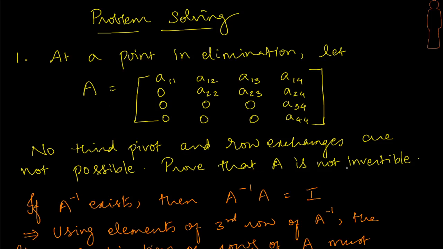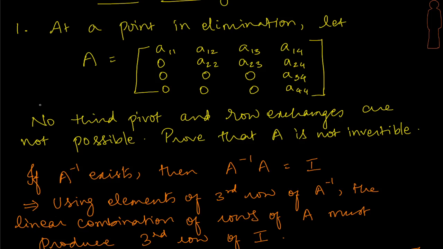Okay, we have to prove that A is not invertible. Of course, this is some result that we would have earlier definitely used, but we are trying to go in detail and trying to really see how to prove that. We have to prove that A is not invertible, A inverse doesn't exist. And for every problem, let us pause the video at the point before we get to the solution, think on our own and then proceed to check the answer. Okay. Now let's move to the solution.